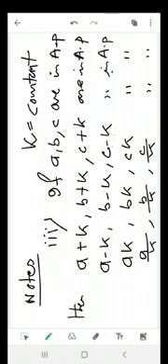Ready this theory, and if you can then follow the examples also. In my next class I will go for the exercise. Okay, thank you.